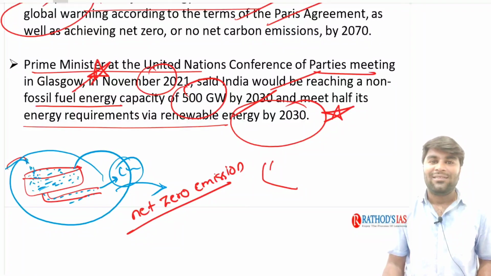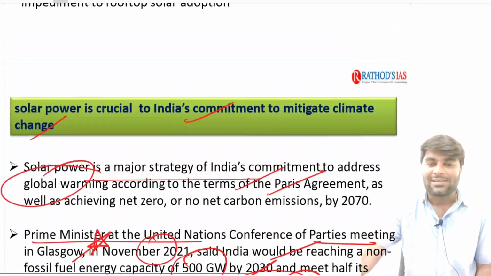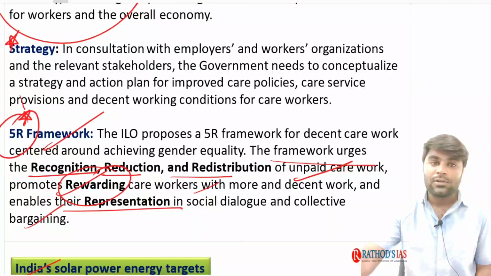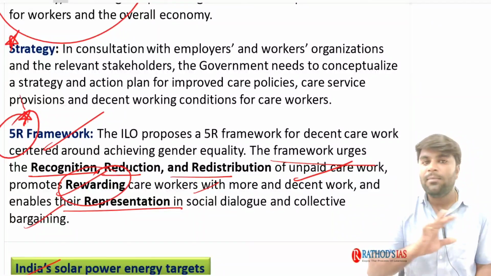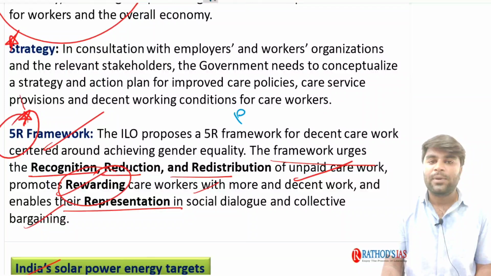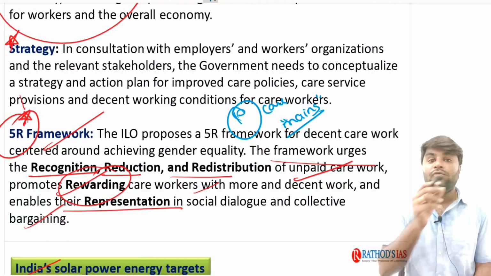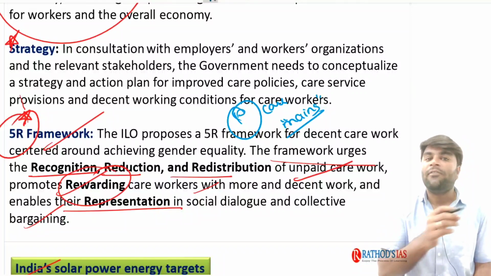So this is all about this week's current affairs. We have discussed different types of current affairs: the care economy, this renewable energy, the NITI Aayog index, the difference between bonds, shares and treasury bills, and the oil bonds issue, which are very much important from your prelims perspective. The rest of the topics are from the prelims perspective, and the care economy is mainly important from your mains perspective.